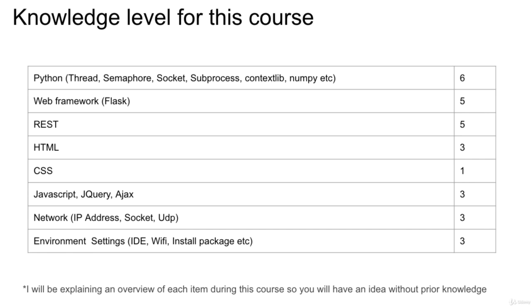From top will be Python. If you have the basic skills, that's great. You will need to add on some knowledge such as thread, semaphore, socket, subprocess, context-lib, and NumPy. The minimum requirement for this class is to have a basic knowledge on Python. If you are completely new to Python, please find a Python basic course before you start this course.